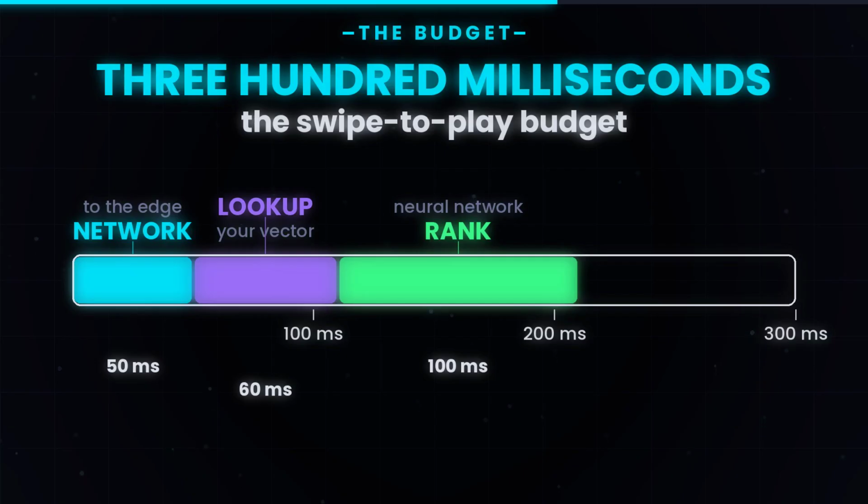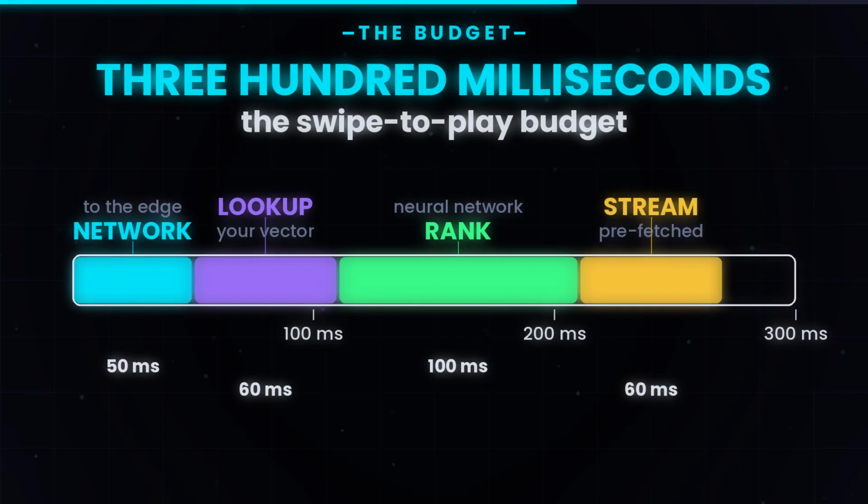About 60 milliseconds for the video itself to start streaming. The video file is also cached on the edge, predicted in advance based on what is likely in your feed. Add it up, and you are at about 270 milliseconds, comfortably under the budget most of the time.